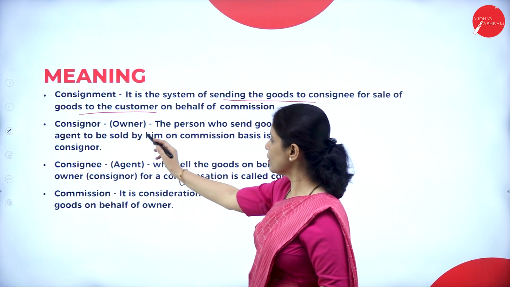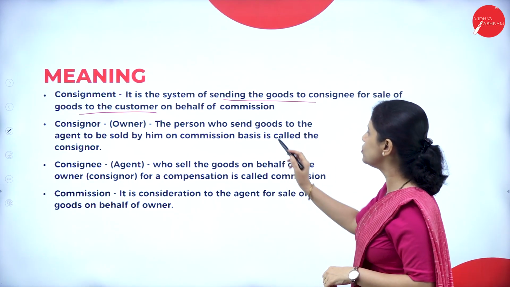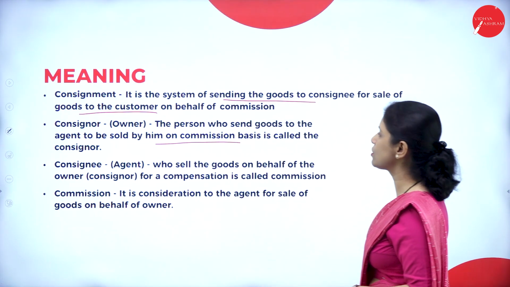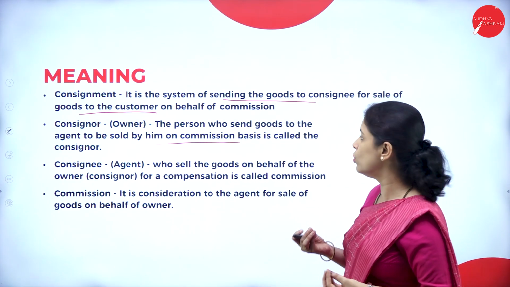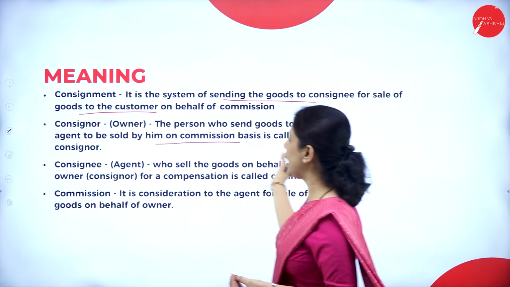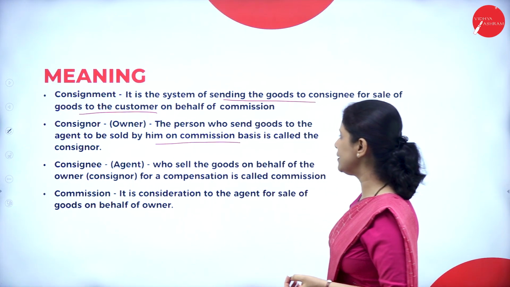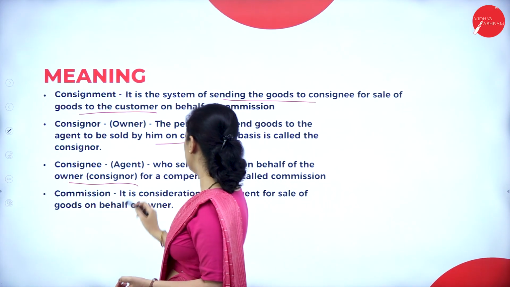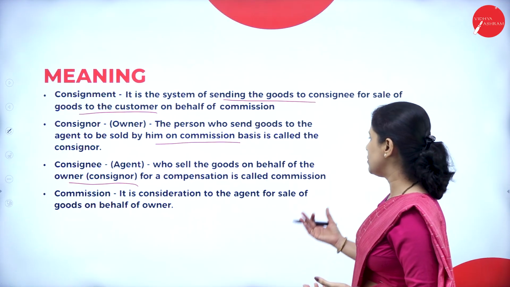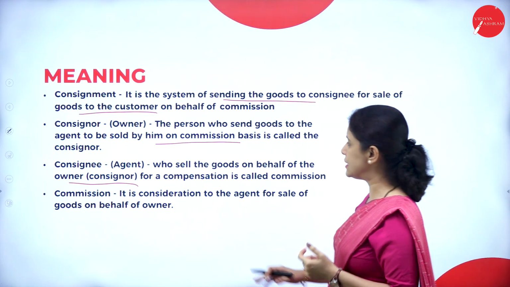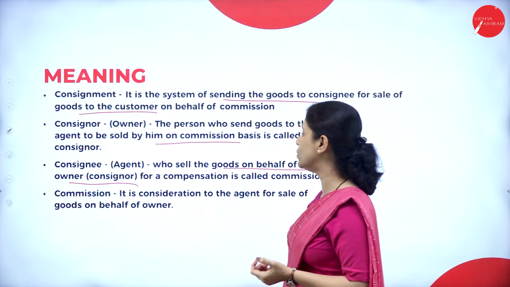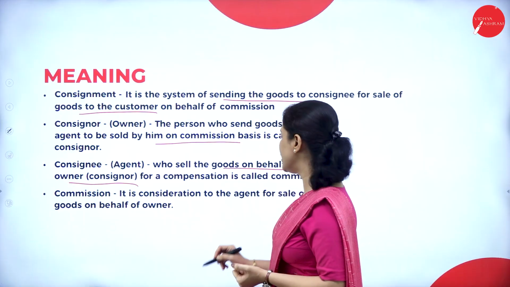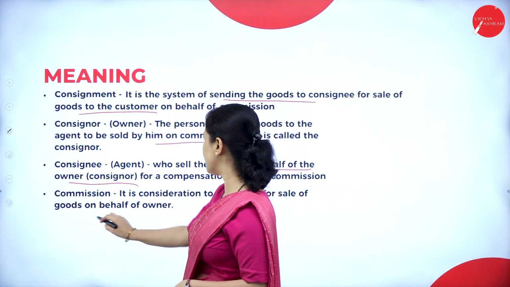So here, what do you mean by consignor? The person who sends the goods to the agent to be sold by him on commission basis is called as consignor. So consignor means who? The person who sends the goods to the agent. So next one is consignee. What do you mean by consignee? Who sells the goods on behalf of the owner for a compensation is called commission. So who is consignee? Who sells the goods on behalf of the owner for compensation. Next, commission is the consideration to the agent for the sale of goods on behalf of owner.